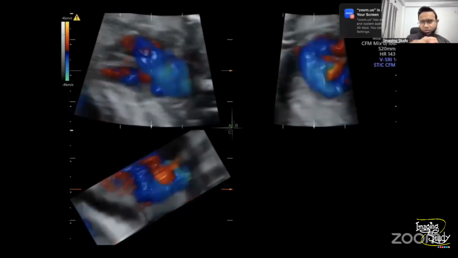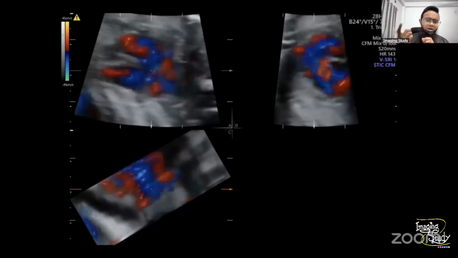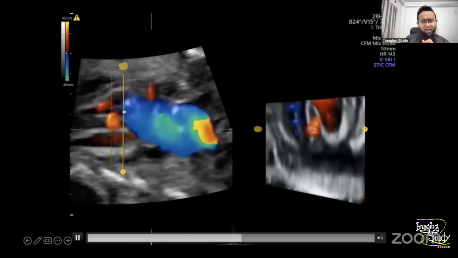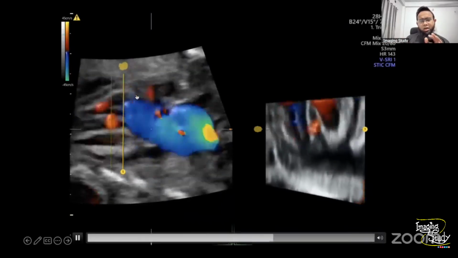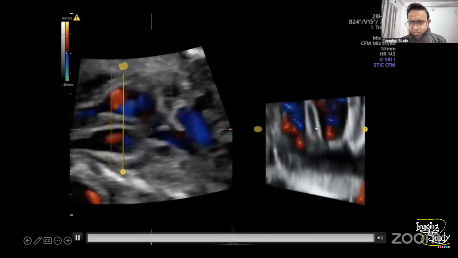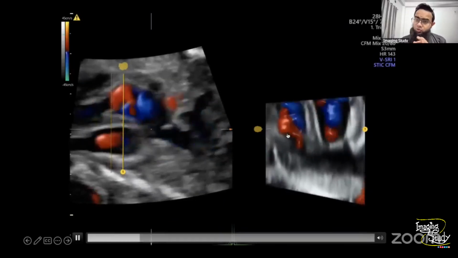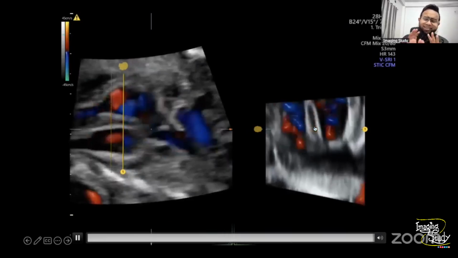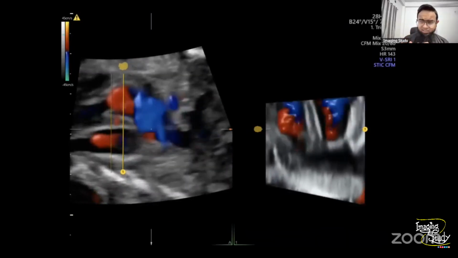Let me select this area, the VSD area, with the omni view option on the machine. So I have chosen this area. I want to look at this part on a different section. Now on a different section, you can see this is the interventricular septum, and you can easily see the flow. So there is obvious flow through the interventricular septum, and nothing more is needed to confirm this as a VSD.